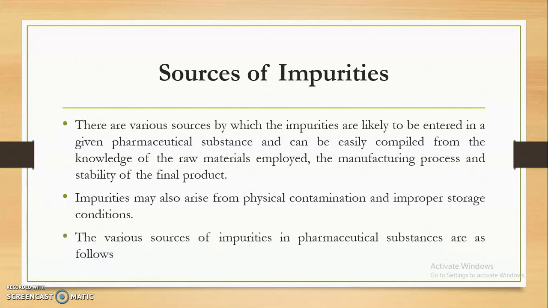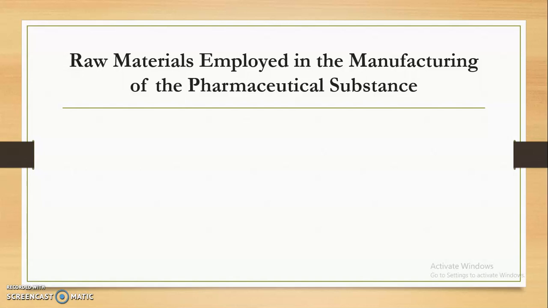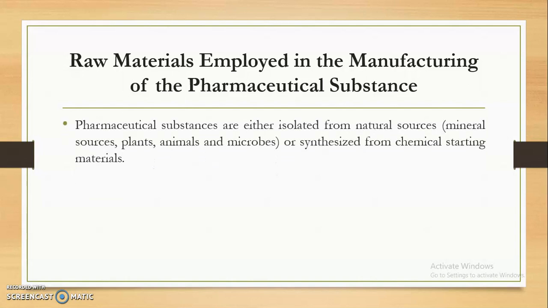Now, the various sources of impurities present in the pharmaceutical substances are as follows. First one is the raw materials employed in the manufacturing of the pharmaceutical substance.